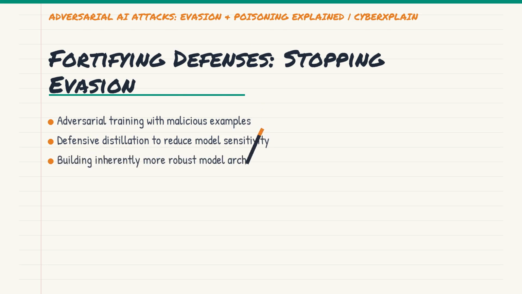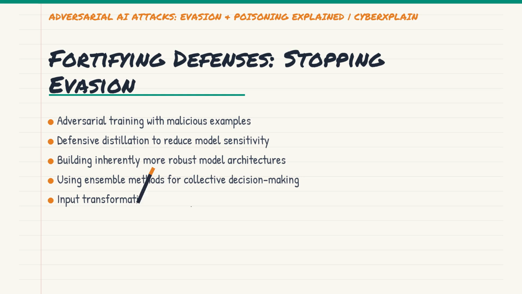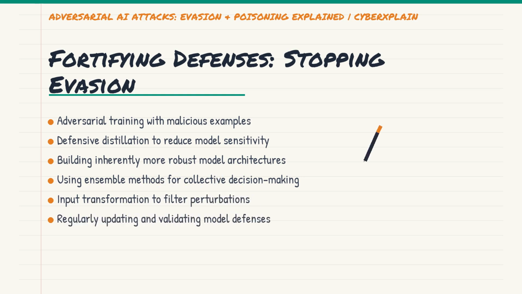One powerful technique is adversarial training. This involves intentionally training the model not just on normal data, but also on carefully generated adversarial examples. By exposing the model to these tricks during training, it learns to be more robust and less susceptible to future evasion attempts. Another strategy is defensive distillation, which makes models less sensitive to small input changes, effectively smoothing out their